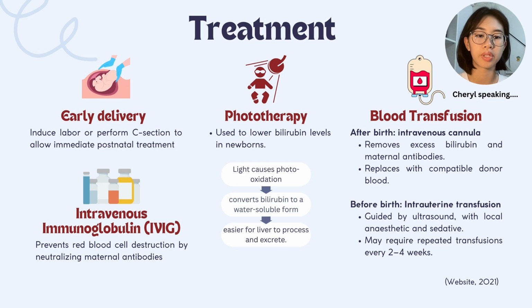Intravenous immunoglobulin is often used alongside phototherapy. It works by blocking the breakdown of red blood cells by maternal antibodies. In more severe cases, a blood transfusion may be needed. This can be done after birth or even before birth through an intrauterine transfusion to replace damaged red cells and remove excess bilirubin and antibodies.